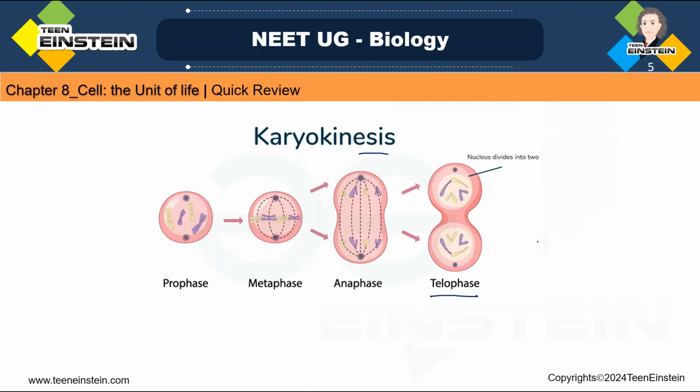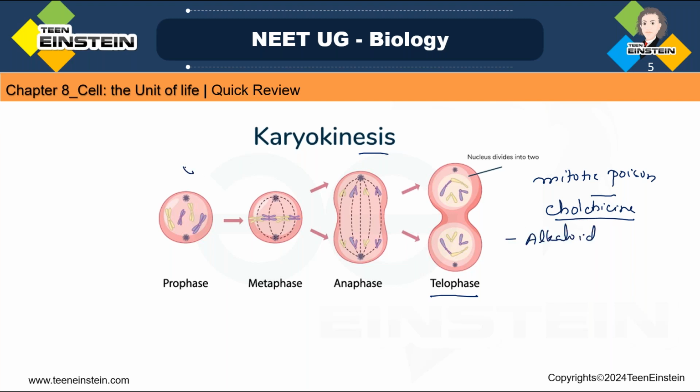And here we need to tell about mitotic poison. What is that? Mitotic poison or colchicine. Actually, this colchicine or mitotic poison is an alkaloid.